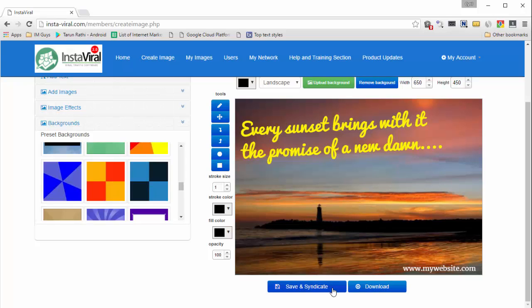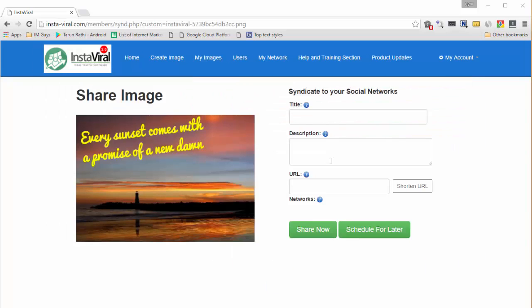Or if you want to syndicate it, if you want to post it to your account, you can click on save and syndicate, and Instaviral will save this image and give you the options that will allow you to syndicate it to different websites. And now the image is ready for sharing.